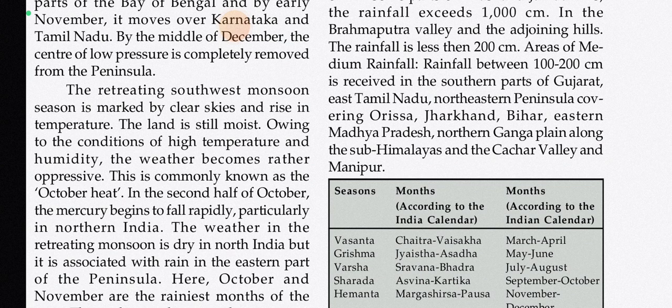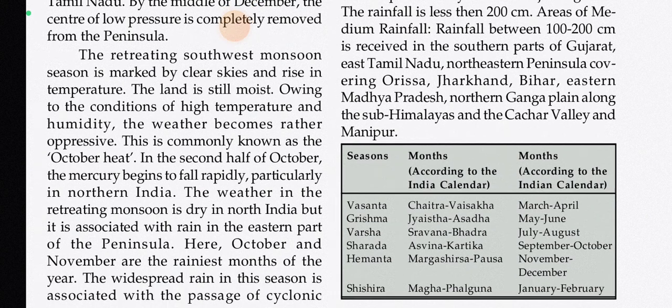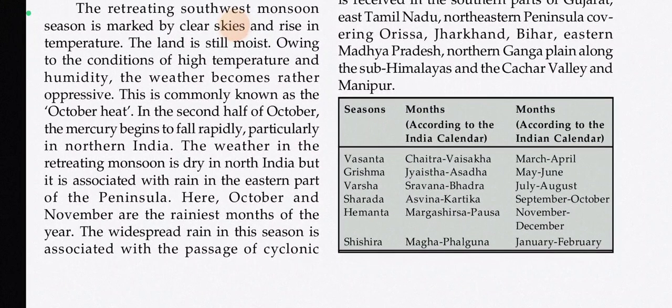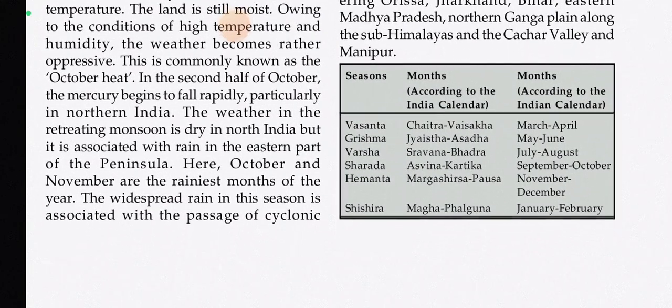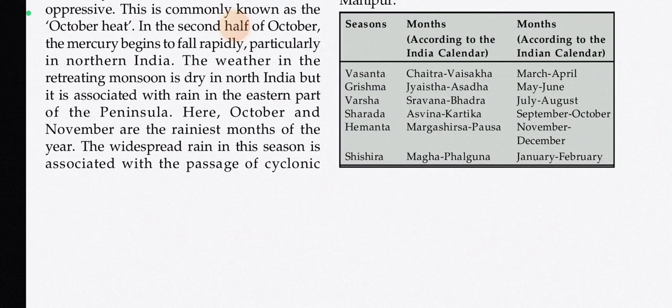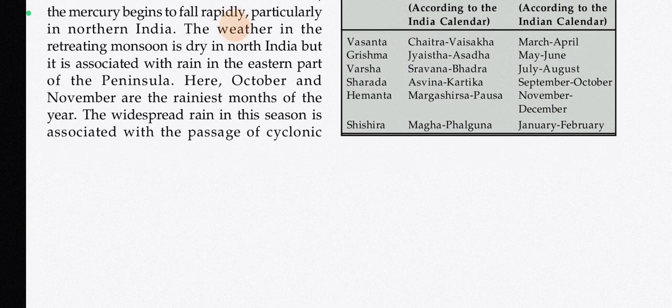Areas of medium rainfall. Rainfall between 100 to 200 centimeter is received in the southern parts of Gujarat, East Tamil Nadu, northeastern peninsula covering Odisha, Jharkhand, Bihar, eastern Madhya Pradesh, northern Ganga plain, along the sub-Himalayas and the Cachar Valley and Manipur. So these are the season months according to the Indian calendar, okay, the Bengali months are given in the table.